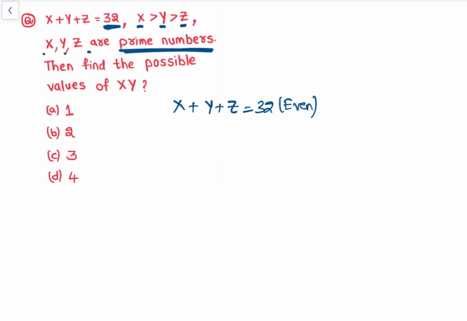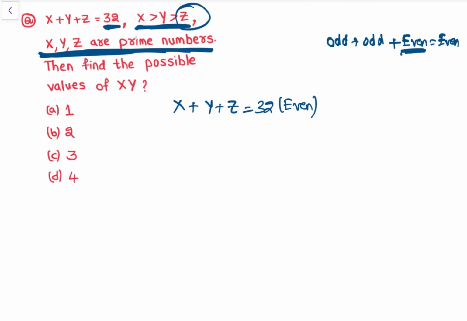Since x, y, z are all prime numbers, and 2 is the only even prime number, we need to get 2, because odd plus even is equal to even. So even must come. Then x is greater than y is greater than z, so z is the least number, which means z will be 2.